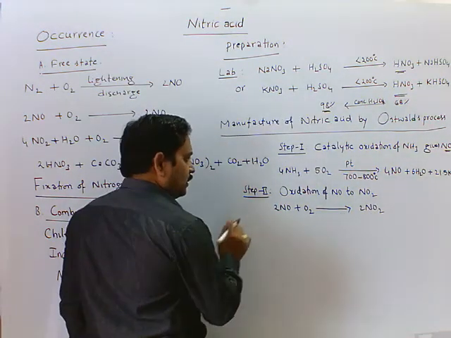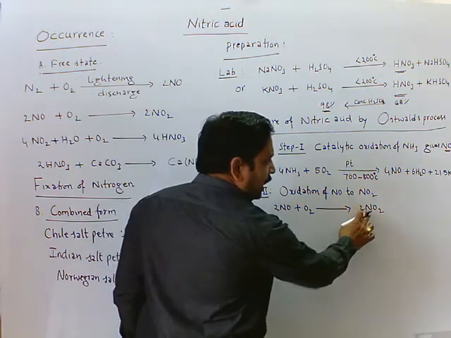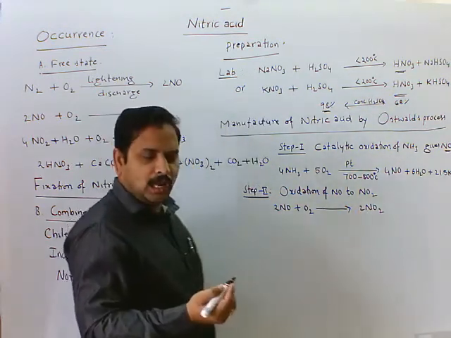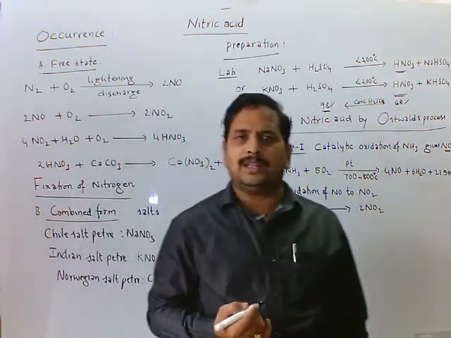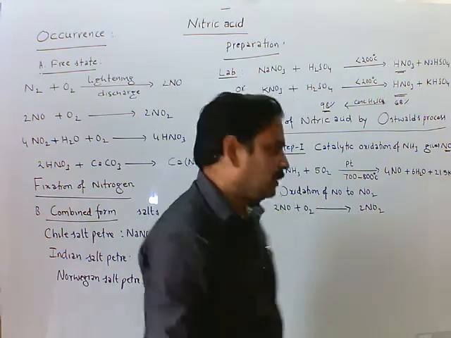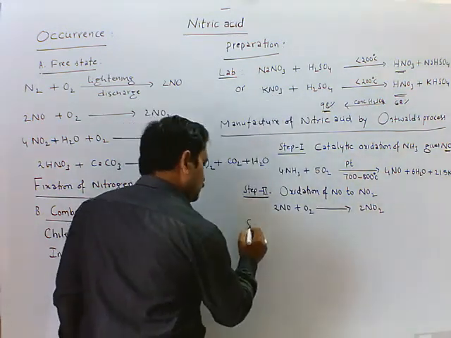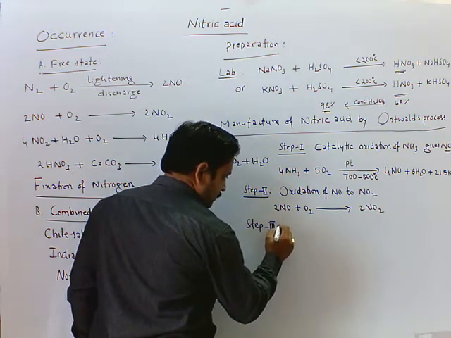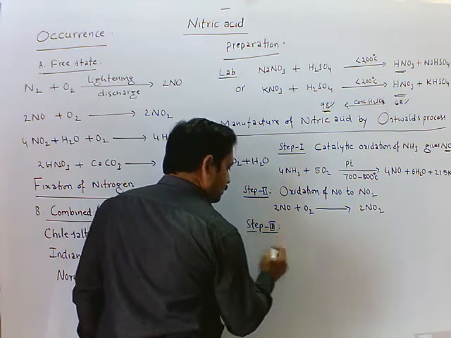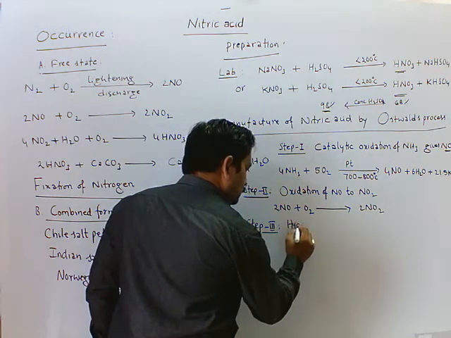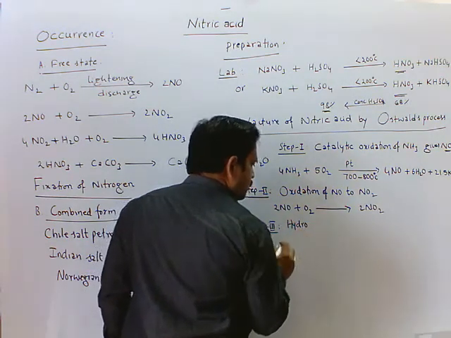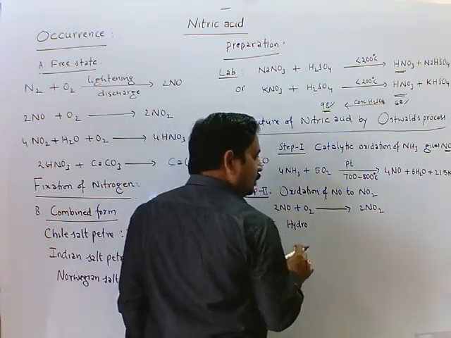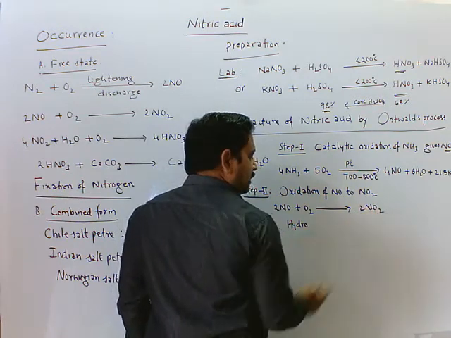Step 3, the formed nitrogen dioxide is dissolved in water in the presence of oxygen, that is hydrolysis or absorption of nitrogen dioxide in water.